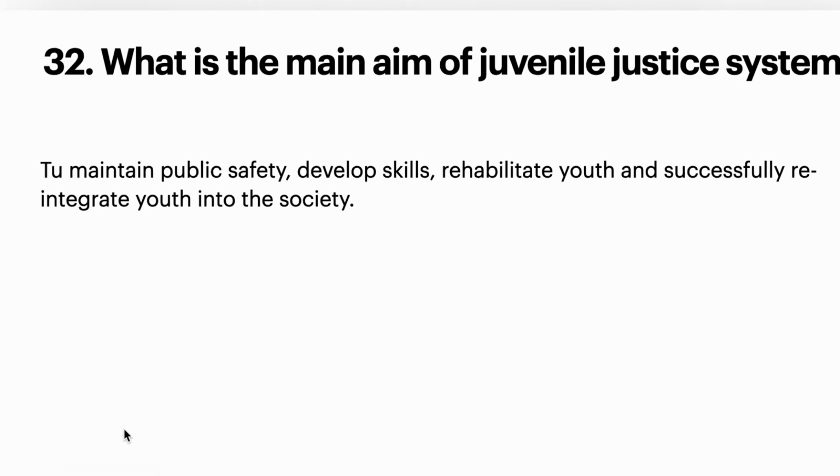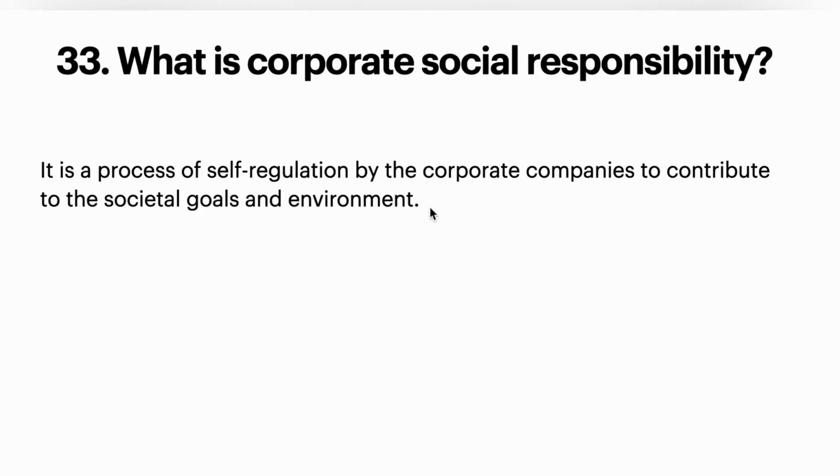32nd question, what is the main aim of the juvenile justice system? Now the juvenile justice system is related to children. Okay, so to maintain public safety, develop skills, rehabilitate youth, and successfully reintegrate youth into society, the juvenile justice system was formed.